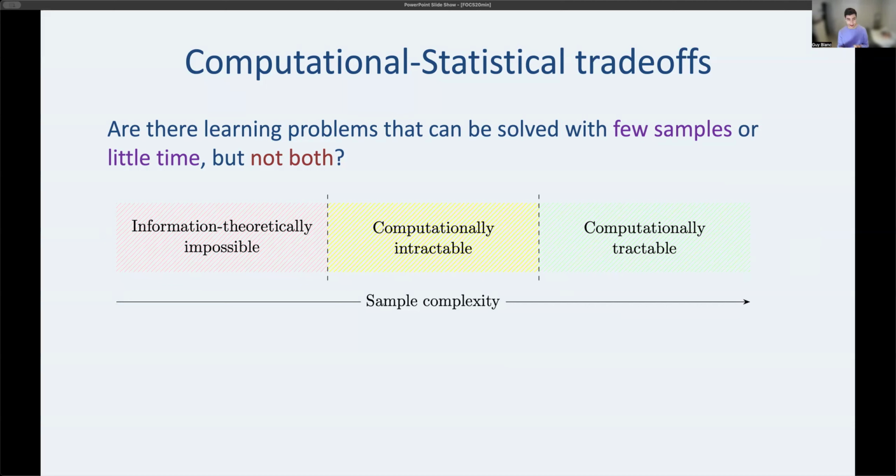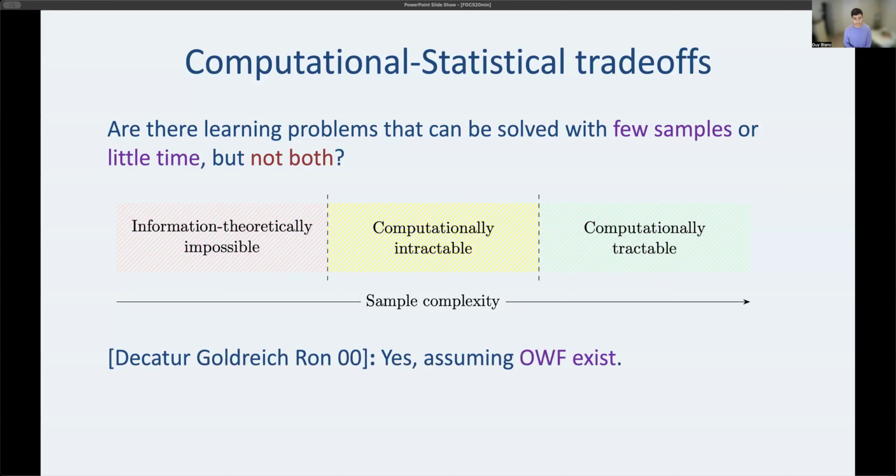In addition to this inherent tension between sample complexity and computational complexity, there's also a nice effect here, like a positive message in the picture. Because if you think about the transition from the yellow to green region, what it's saying is if I increase my sample complexity by, ideally just a little bit, I can have massive returns in computational complexity, right? I can take a learner that would have required exponential time all the way down to polynomial time or even, say, linear. So it allows for vastly more efficient learners with just a few more samples.